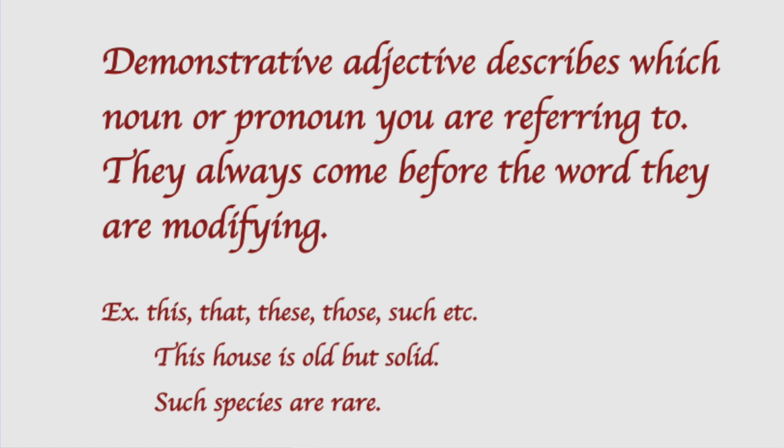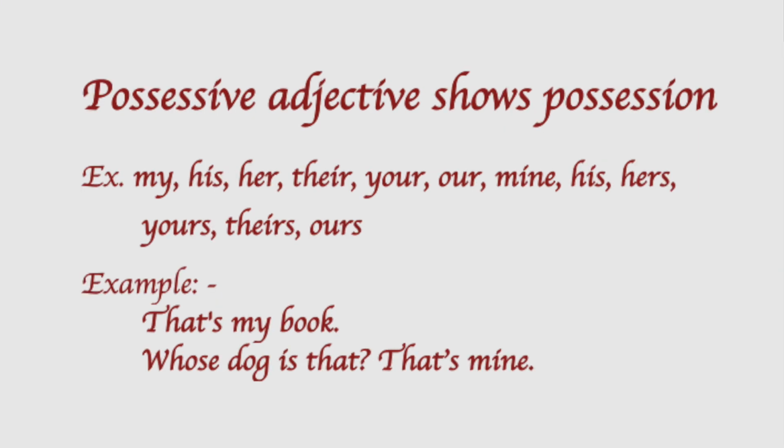This house is old but solid. Before house, this house. Okay. Such species are rare. Before species. Here the adjectives this or such occur before the noun house and species. See this example. And if I say that's my book, I'm talking about one particular book, my book.